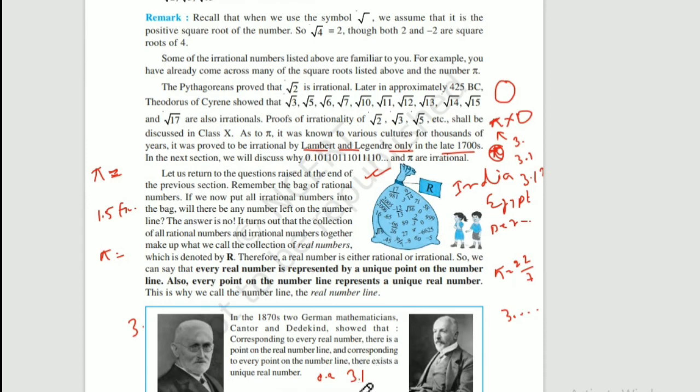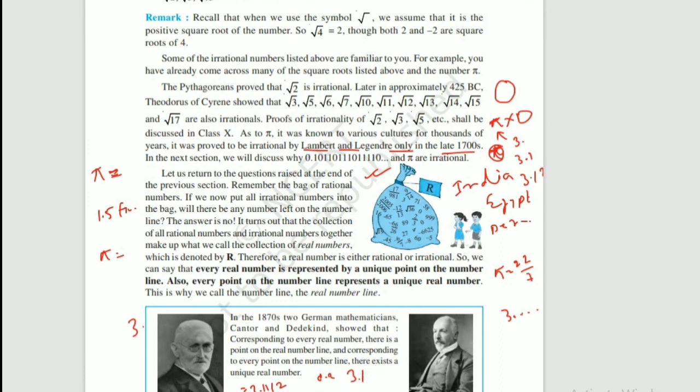So any point on the number line will represent a unique number, and any number, whatever number you write, maybe 33.1 or any number you write, it has a corresponding unique point on the number line. So for a unique number, there is a unique point on the number line. Any point on the number line represents a unique number.